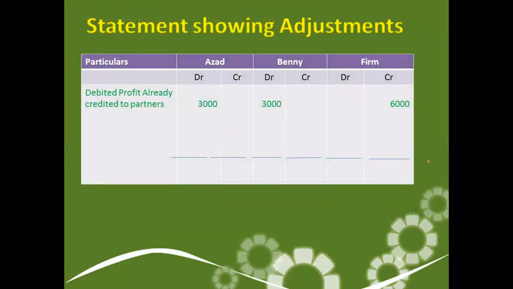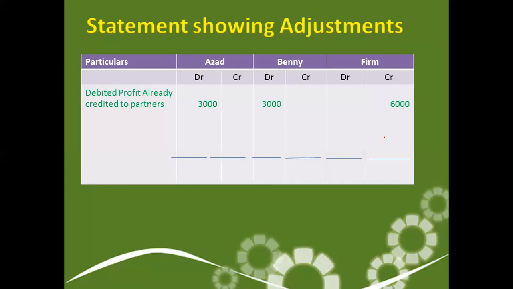Again, we'll prepare an analytical table. First is particulars, then Azad with debit and credit columns, Benny with debit and credit columns, and firm with debit and credit columns. Debit the profit already credited to the partners. So the total amount comes to 6,000. This 6,000 profit was shared by the partners in their profit sharing ratio of 1:1, so they have already credited this to their accounts in this way. Now we'll take this profit back from them, 3,000 and 3,000. So the firm account will be credited with 6,000.